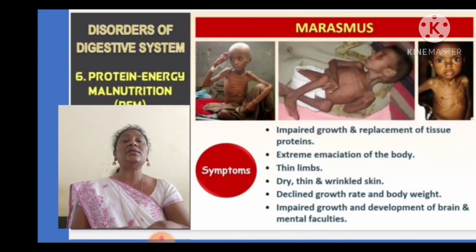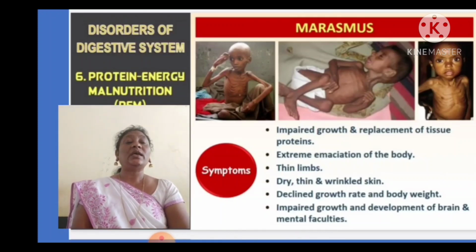Okay. Next, disorders of the digestive system. Next one, marasmus: impaired growth and replacement of tissue proteins. Impaired growth means no proper growth of the organs in the body. Extreme emaciation of the body, very thin limbs, dry, thin and wrinkled skin, declined growth.